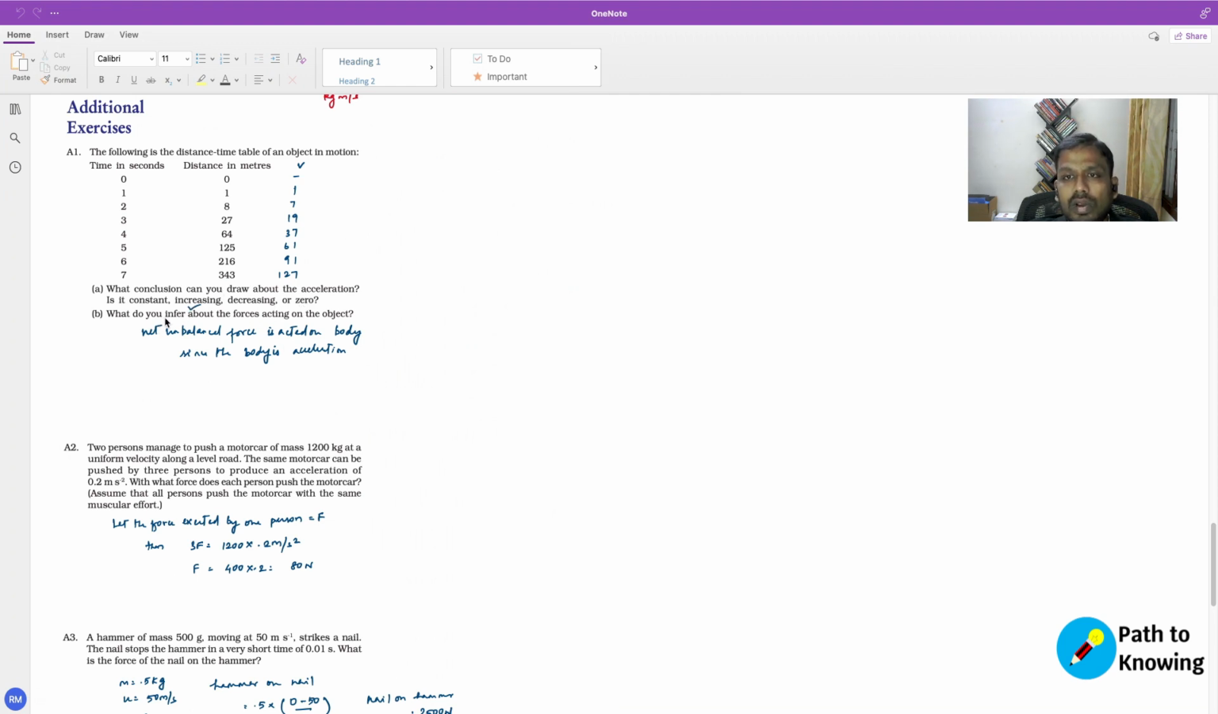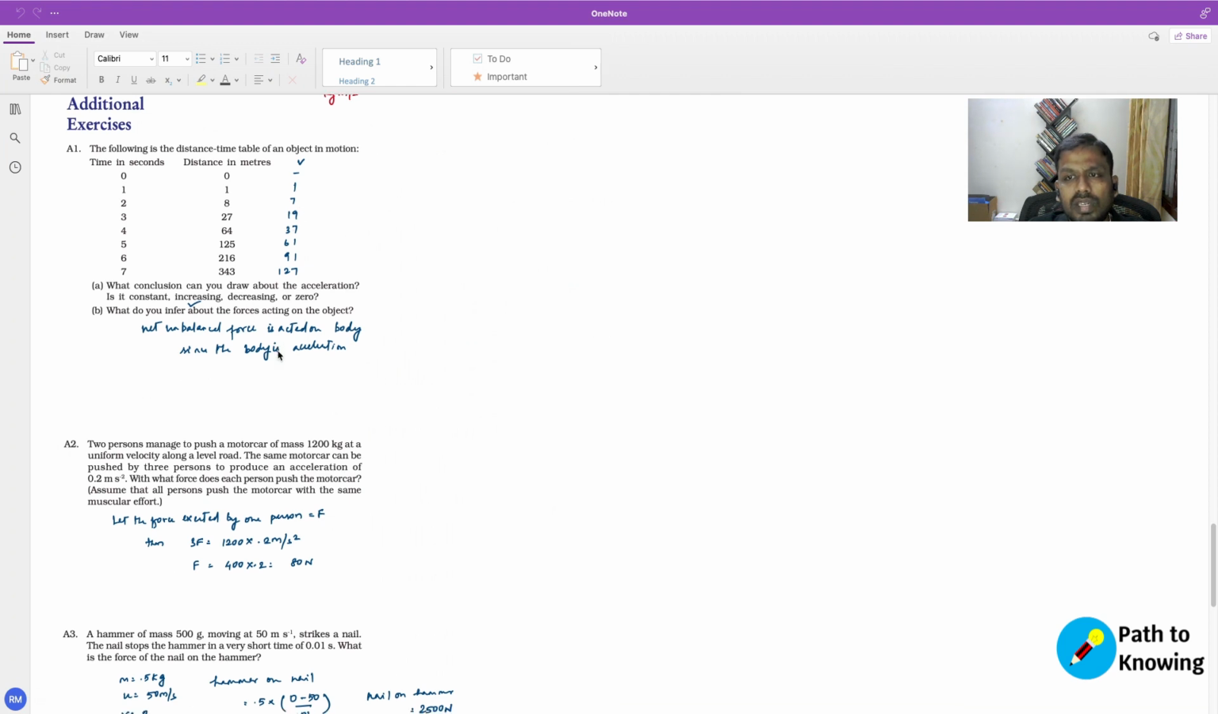That's very clear. What do you infer about the forces acting on the body? Because it is increasing acceleration, there is a net non-zero unbalanced force that is acting on that object. Only then will the object begin to accelerate. If the net unbalanced force is 0, then the object will only move with a constant velocity. So in this case, because it is accelerating, there is a net unbalanced force acting on this body.